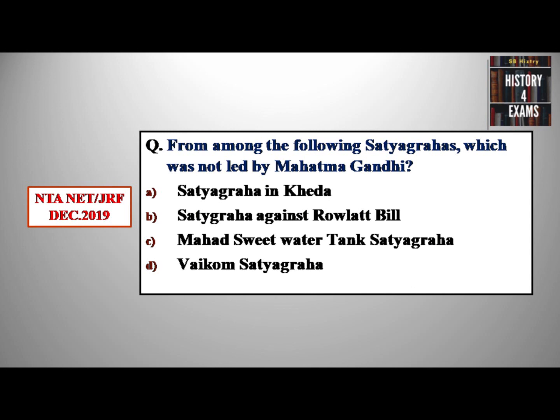Option A, Satyagraha in Kheda. B, Satyagraha against Rowlatt Bill. C, Mahad Sweet Water Tank Satyagraha. And option D, Vaikom Satyagraha. What's your answer?